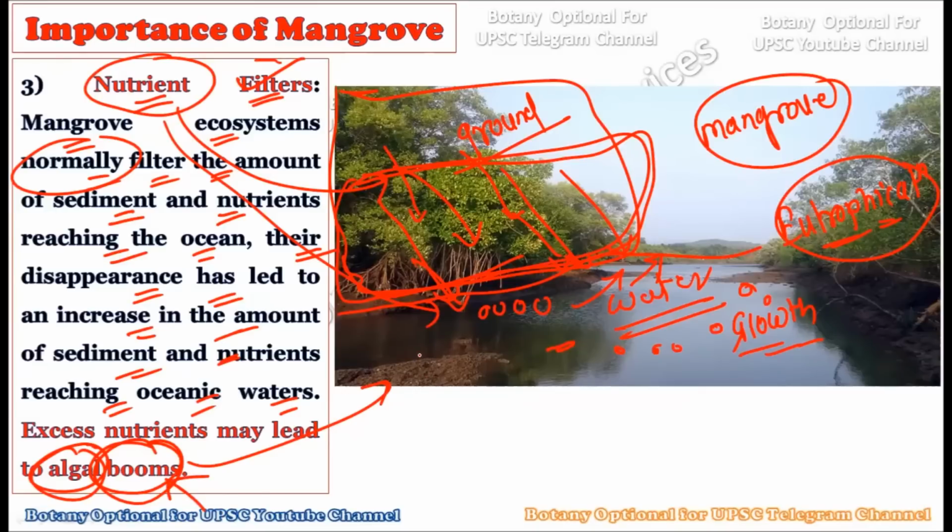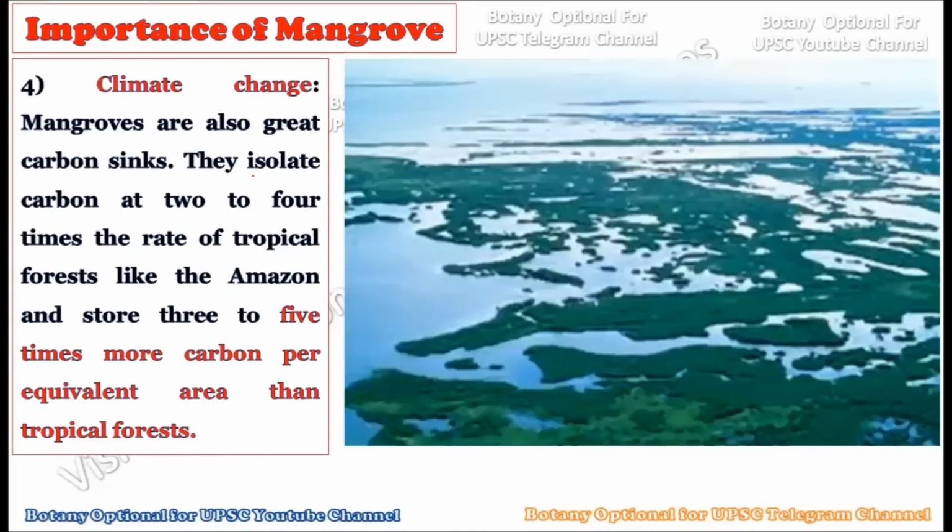So not only are they filtering the nutrients, they are also avoiding harmful phenomena like eutrophication and algal blooms. Okay. Now, see, the fourth importance of the mangrove forest is in relation to climate change. As you know, climate change is the burning issue of our 21st century, that we are changing our climate rapidly. But mangroves somehow or another are managing this climate for us.